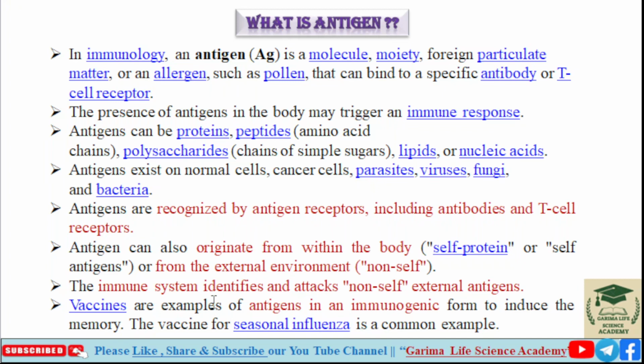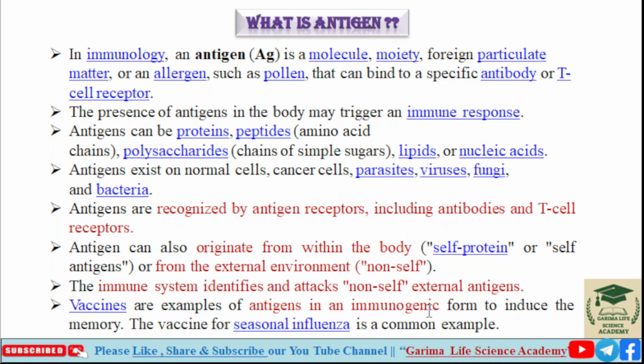Next, the immune system identifies and attacks non self external antigens. So, the immune system in our body identifies and attacks the non self or foreign antigens. Vaccines are examples of antigens in an immunogenic form to induce memory or immunity.